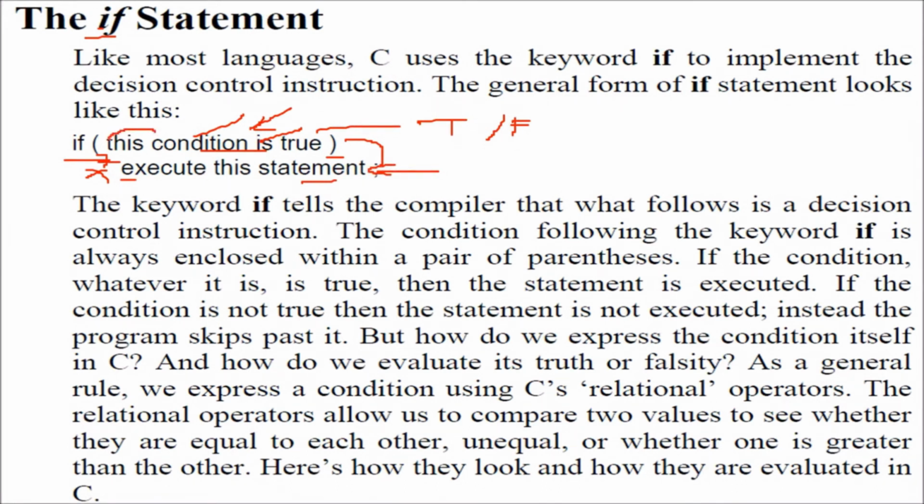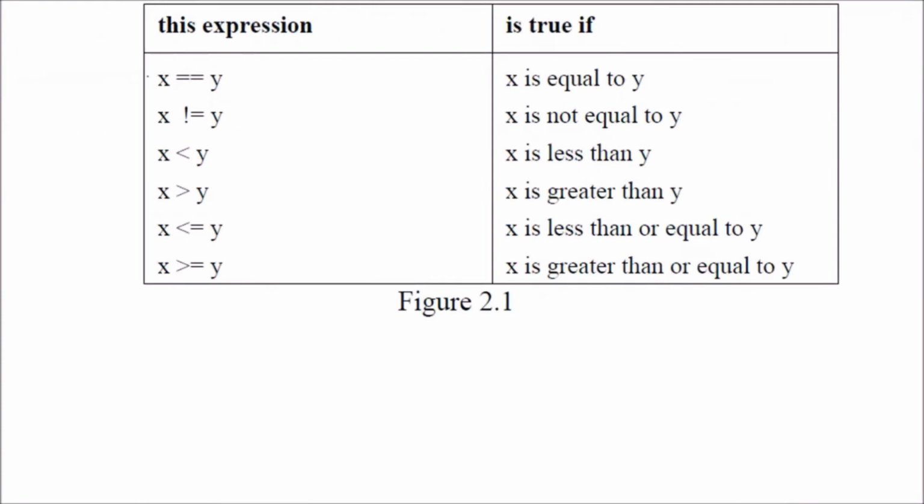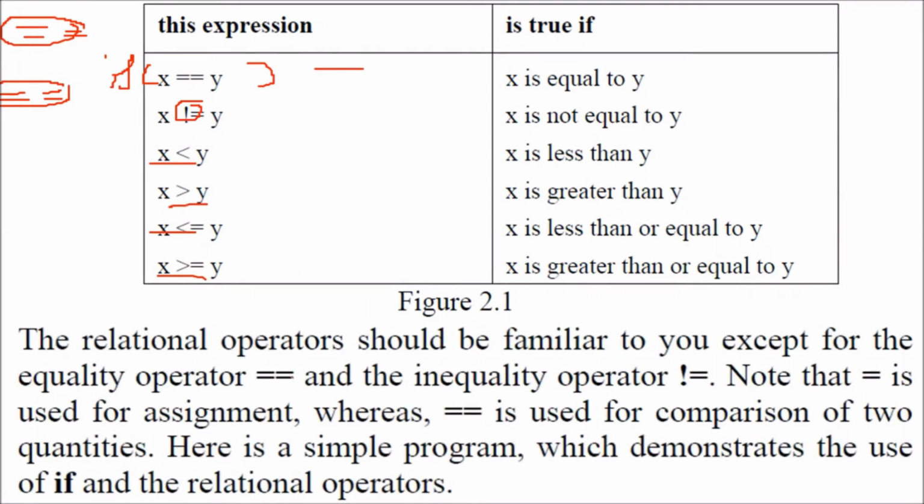How is this condition going to give you true or false? We'll use relational operators like x equal to y. If I write if x is equal to y, please understand that equality is checked through double equals, not the single equals of assignment. So we have x equal to y, x not equal to y, x less than y, x greater than y, x less than or equal to y, and x greater than or equal to y. These are relational operators.